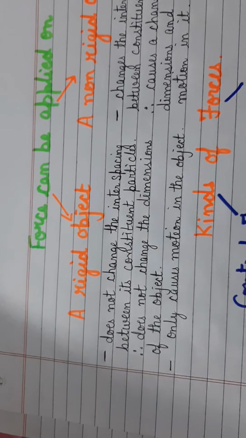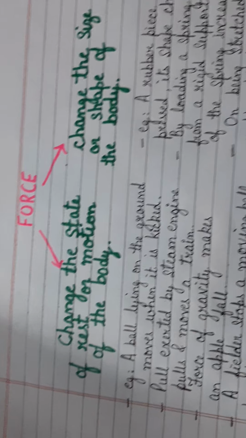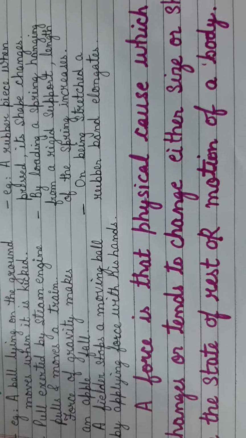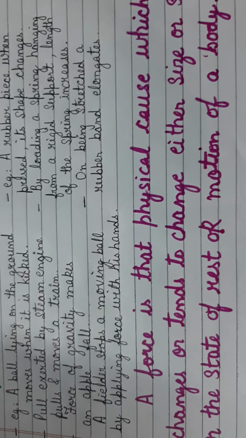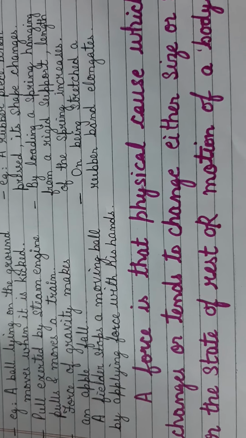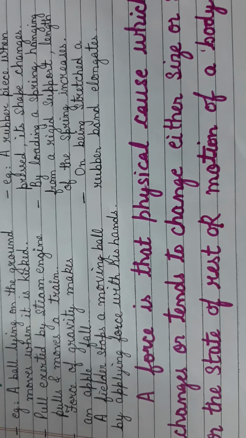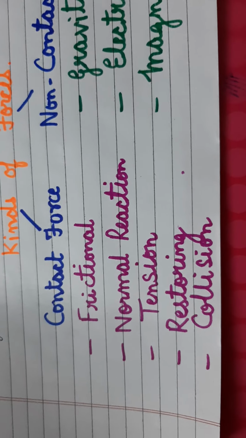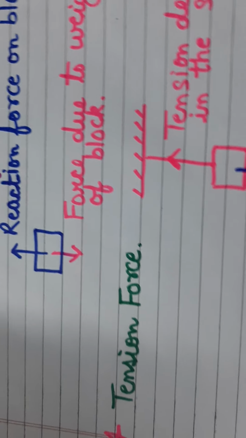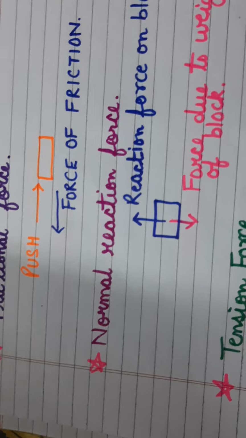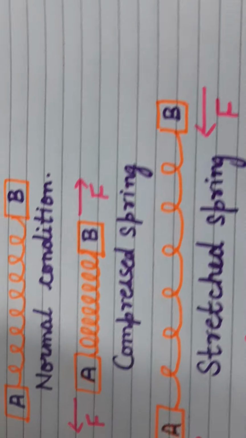Very quickly we revise. I told you force is an external physical cause which brings about two changes: either a change in the shape or the size of the object if the object is non-rigid, or, if it is rigid, only a change in the state of rest or motion of the object. Then there are two kinds of forces, contact and non-contact. We first looked at contact forces. The first one is frictional force. The second one, tension force. The third one, normal reaction force. The fourth one was restoring force. And the fifth one was collision force.